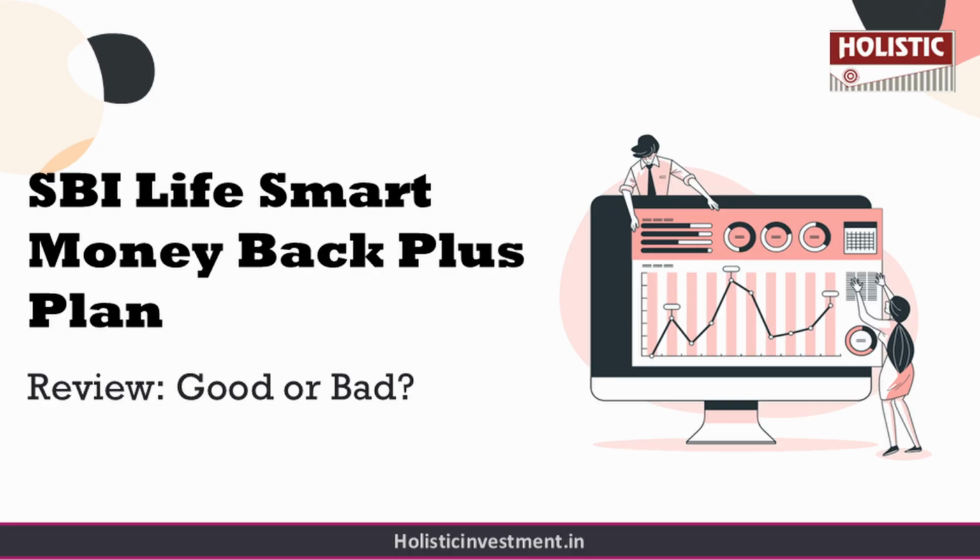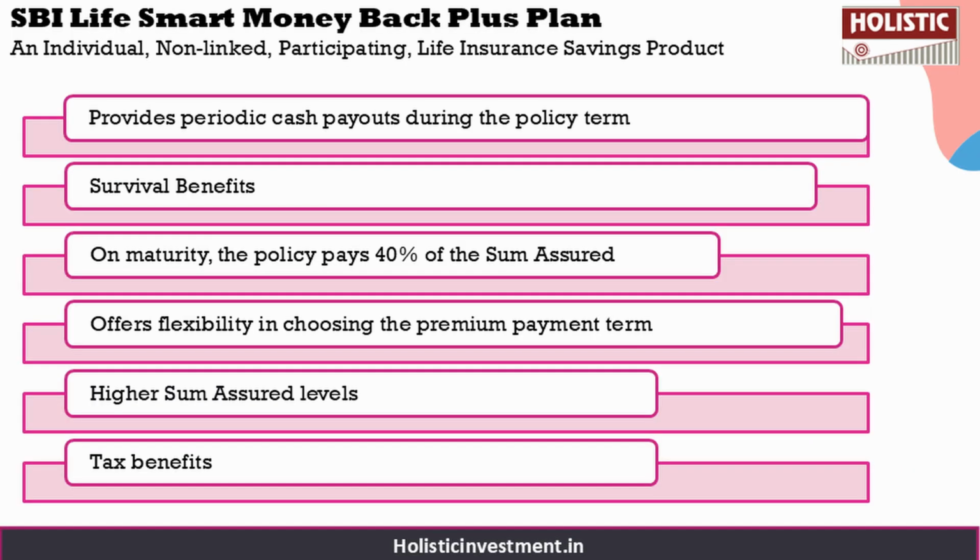Now, before we analyze this policy, let us first understand a few basic details about it. This is an individual non-linked participating life insurance savings product, and some of the key features of the policy are it provides you with periodic cash payouts during the policy term to support planned financial needs and milestones. Your survival benefits amount to 90% of the sum assured, paid in increasing installments of 15, 20, 25, and 30% at specified intervals.